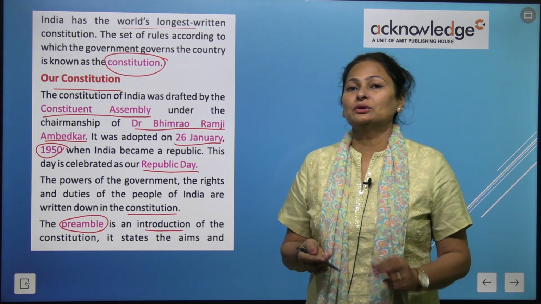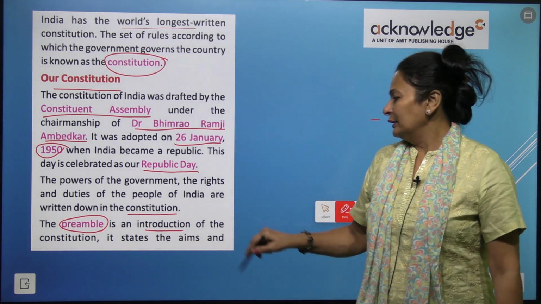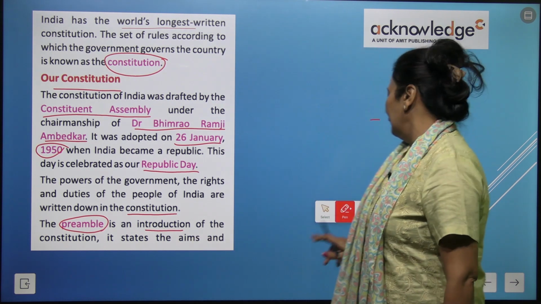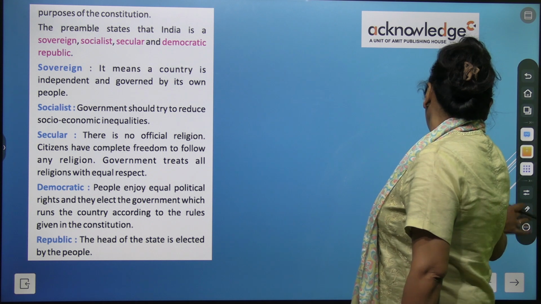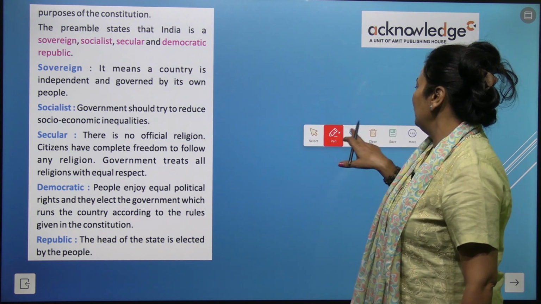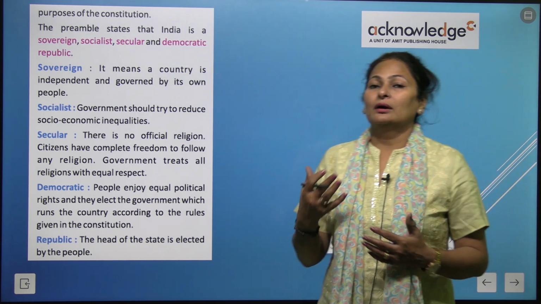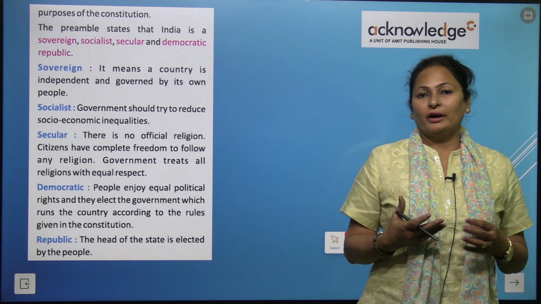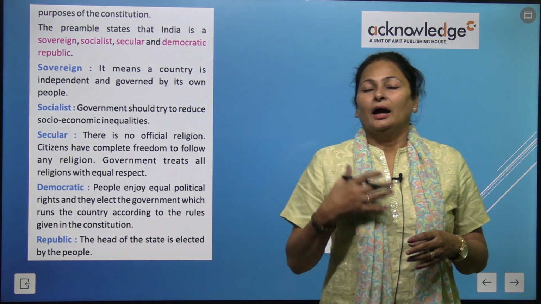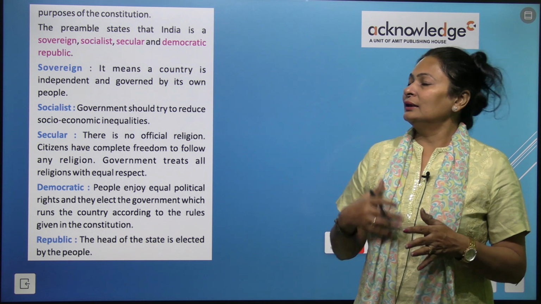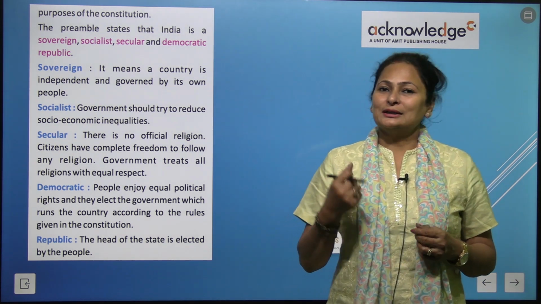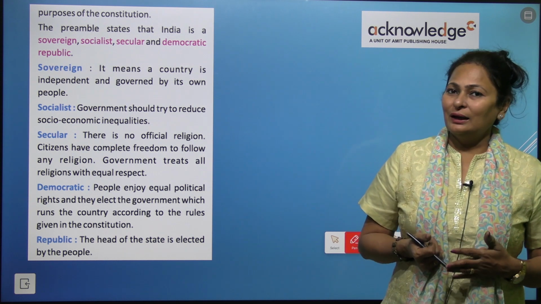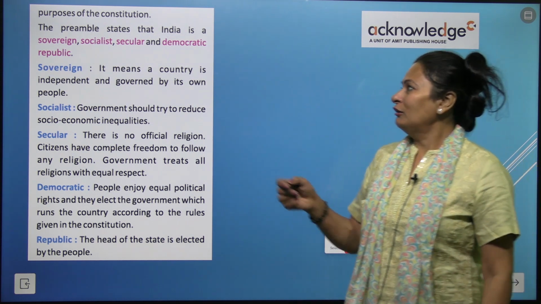I'll show you the picture also of the preamble. It states the aims and purpose of the Constitution, meaning the book. What is the aim of writing the Constitution book, and what is its purpose, is also written in the preamble.